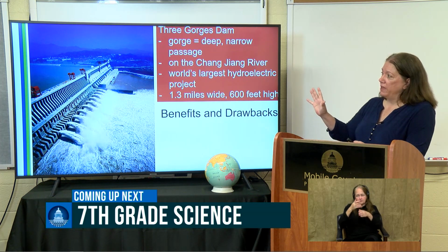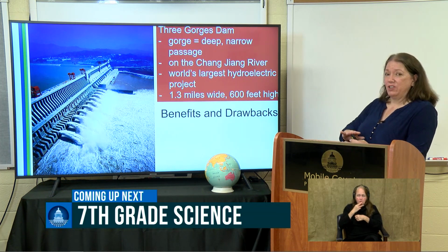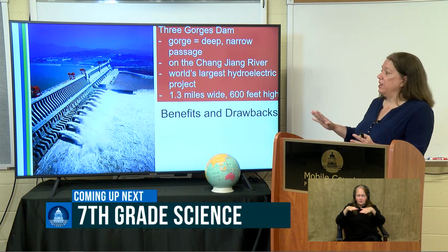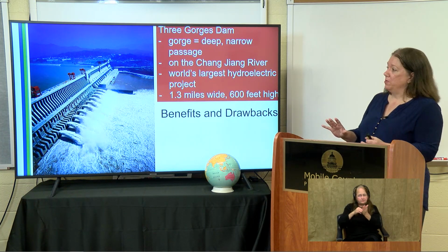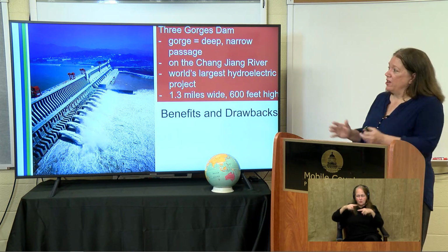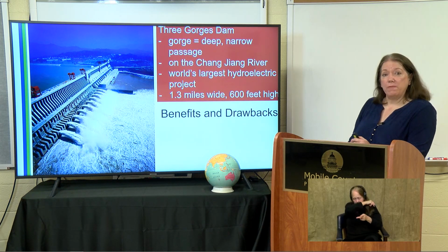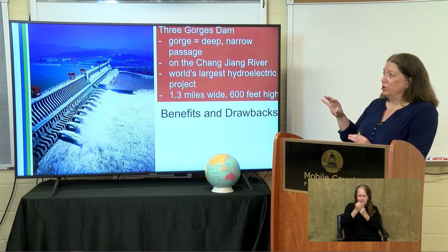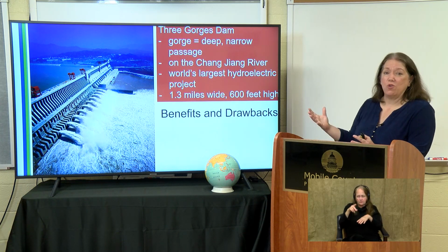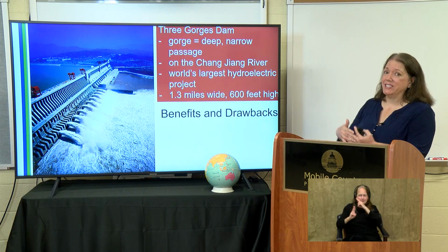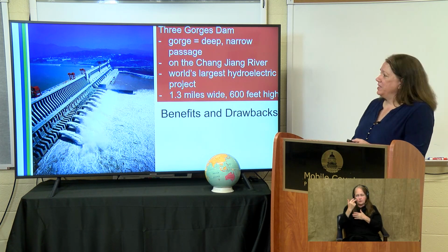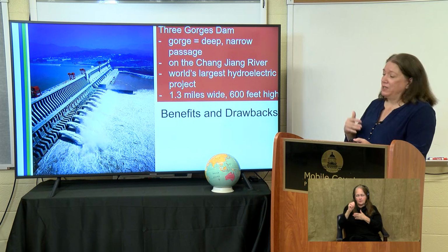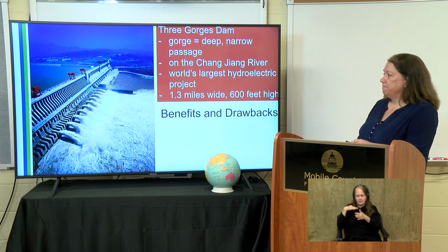To be able to create that reservoir of water, they had to purposefully flood thousands of villages and towns. They displaced millions of people that had to go elsewhere. There's concern about environmental damage and pollution, polluted sites that are now underwater, historic and cultural sites that are now underwater. So this Three Gorges Dam is an example of something that's brought benefits and drawbacks.